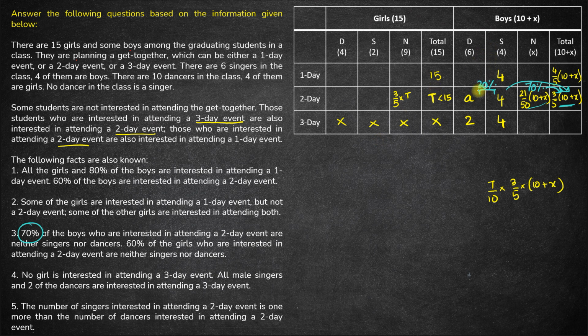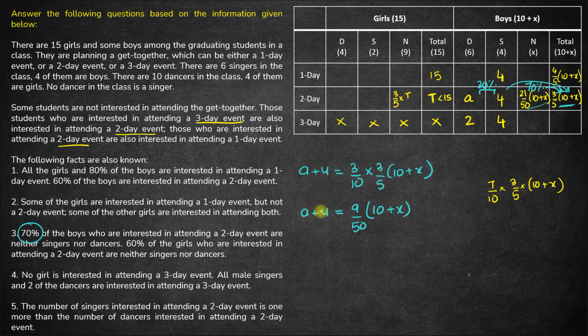So the number of boys who are dancers and singers and who are interested in a 2-day event, which is A plus 4, is simply 30%, that is 3/10 of the total number of boys, which is 3/5 of 10 plus x. Okay. So from here we have A plus 4 should be equal to 9 by 50th of 10 plus x.